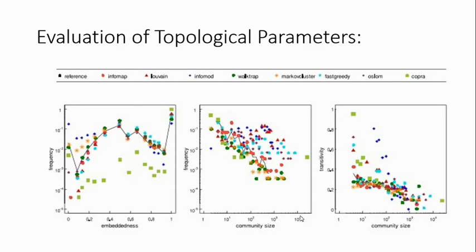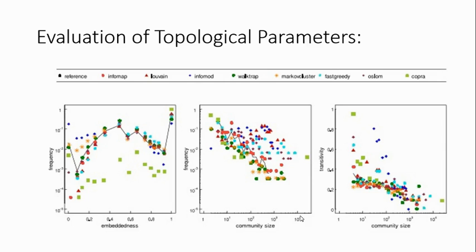Second is the community size. The result for community sizes is actually pretty vague. The reference is considered around 2000 nodes, but we are getting values from like 1000 nodes up to 20,000 nodes depending on different algorithms.